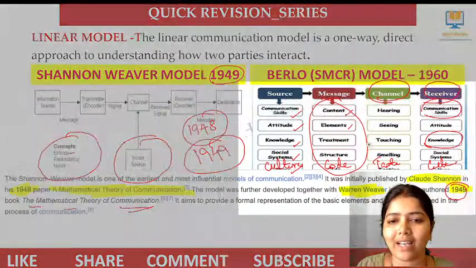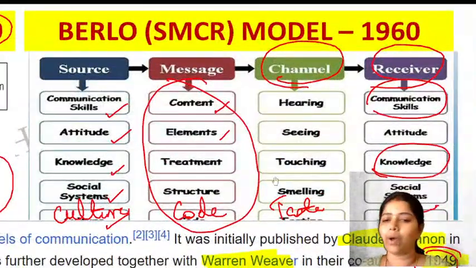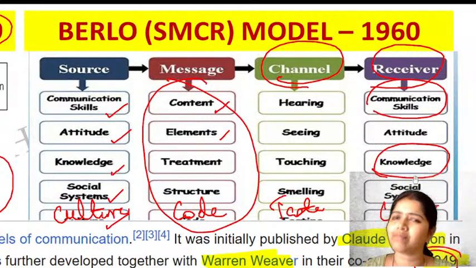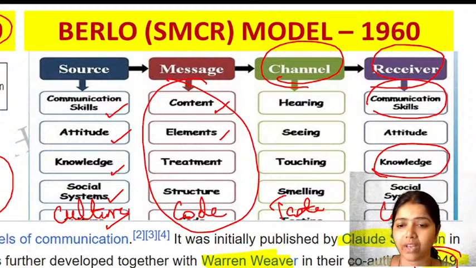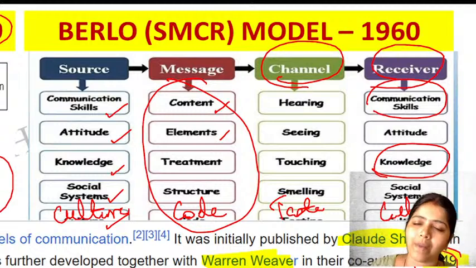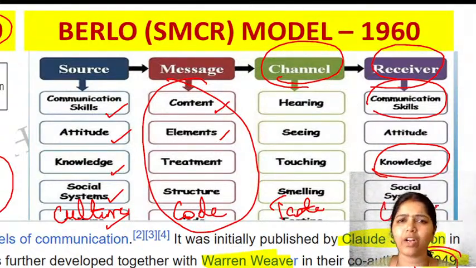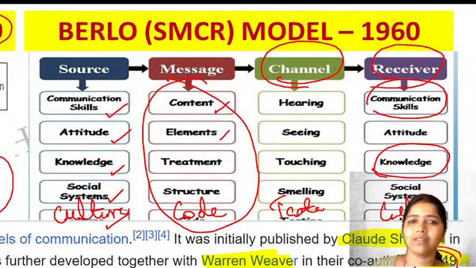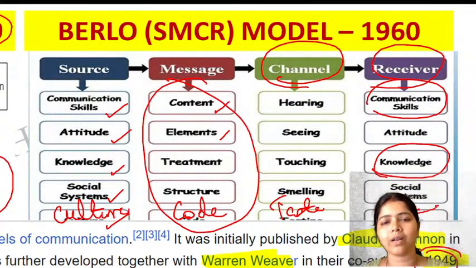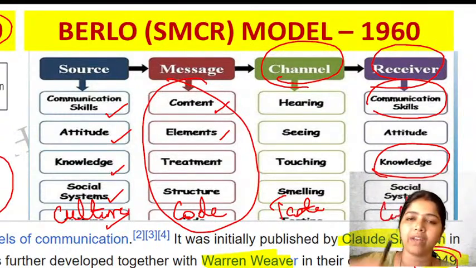As I was writing, it is now clear. Social system, as we all know, is the place where we live, the culture we come from. We may be from a very rural place, we may be from a very modern big city, we may be from a corporation or a municipality. So what will happen with respect to social system is that the exposure will be different. And culture, as we all know, we are all from a certain culture. Through the culture, the receiver and the context will be shaped.